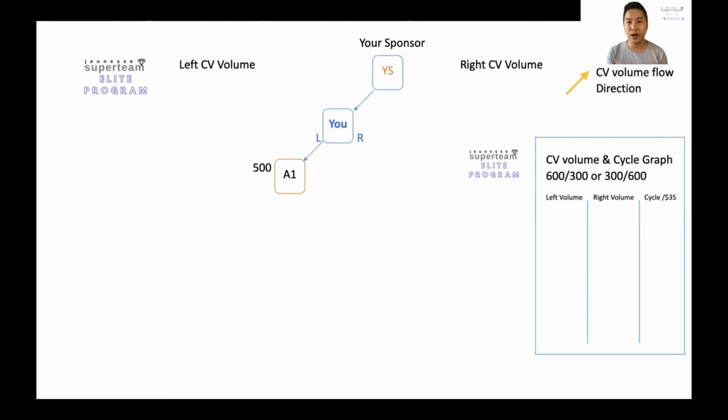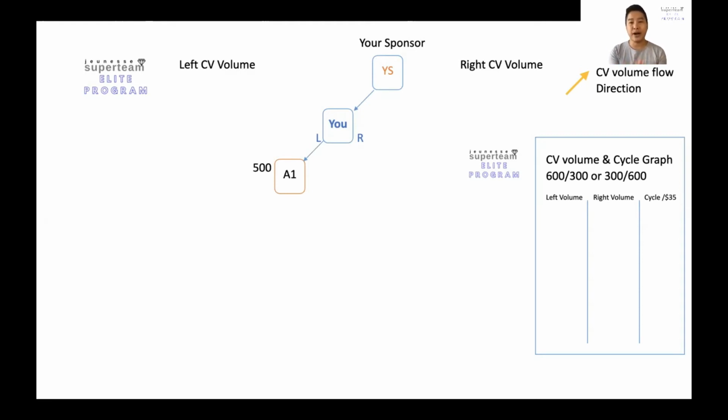Because this person is enrolled by you, you will be able to enjoy the retail sales bonus. But in this explanation, I'm not going to put the retail sales bonus inside the illustration because it's going to be more complicated and not easy to understand. Just remember you'll enjoy it because this person is enrolled by you.